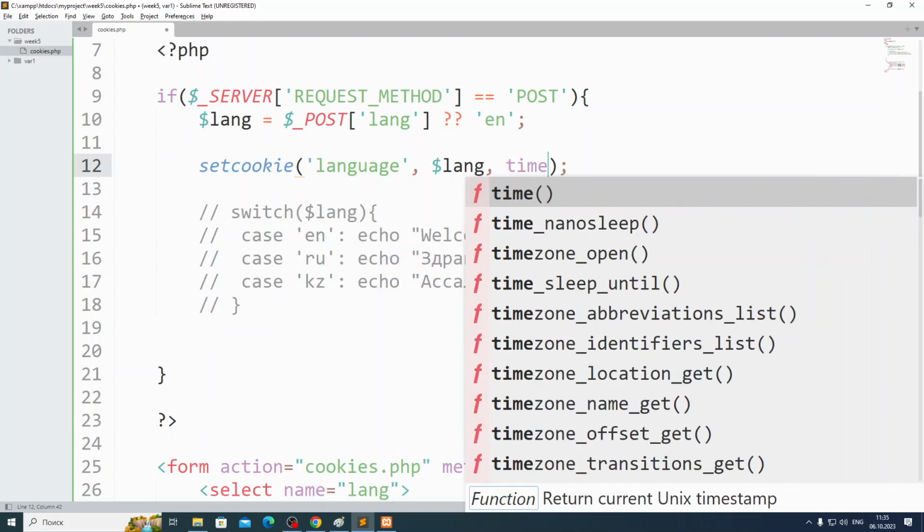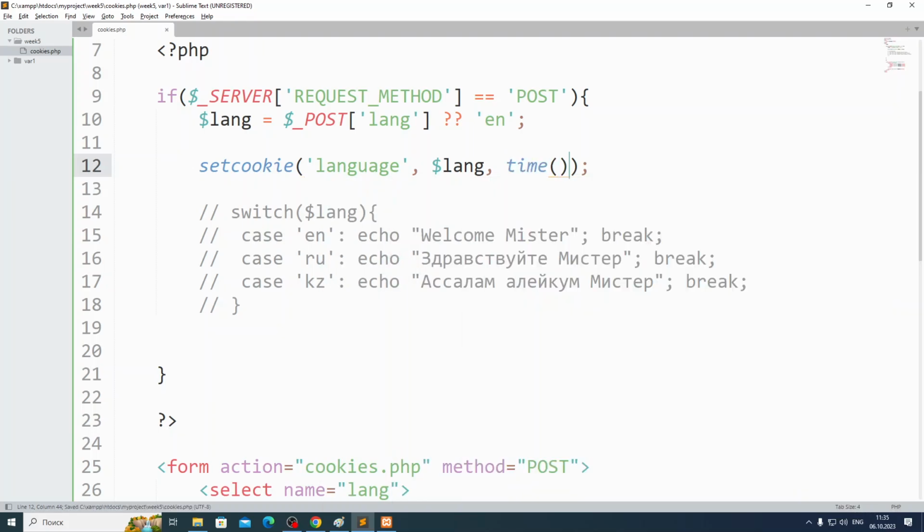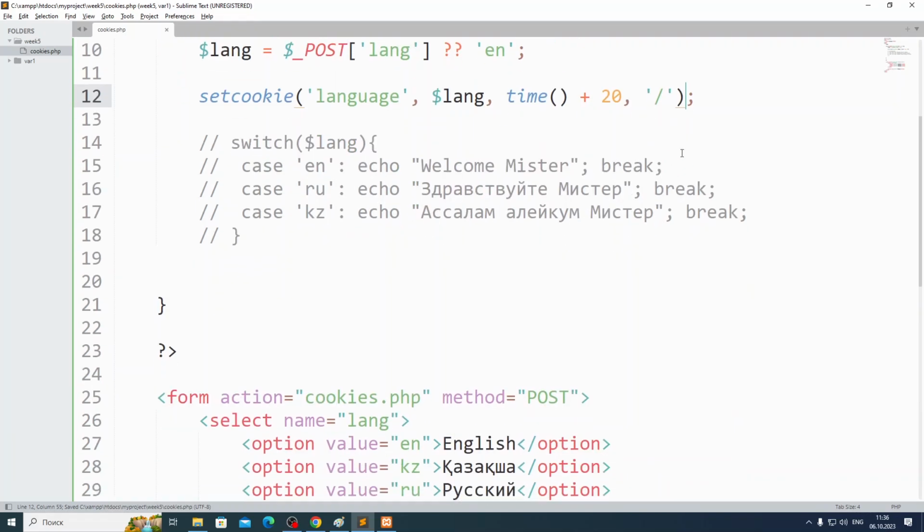You have a function, it's called time. This is the current time. This is the current time, and you can do plus some seconds. If you do plus 10, it means only 10 seconds it will live inside the browser, okay? Now let me show you 10 seconds or 20, let me put 20 seconds, guys, okay? And then you should give the URL.